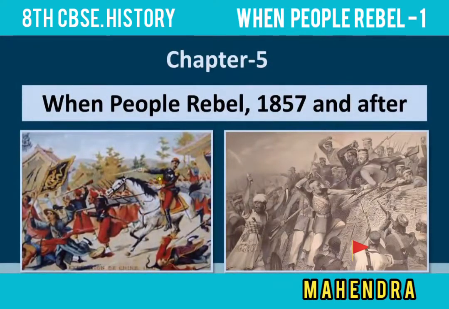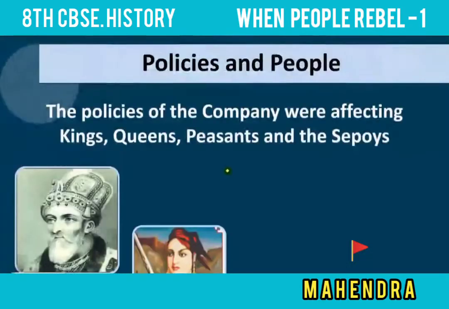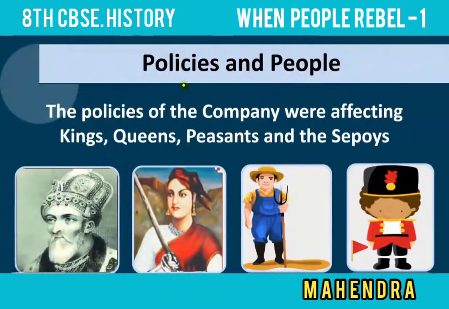When people rebel, 1857 and after, from history. This is the lesson where we discuss how the people started standing against the system, or became rebels. Anybody who stands against the system is called a rebel, and the process is called rebellion. So what are the reasons for this?